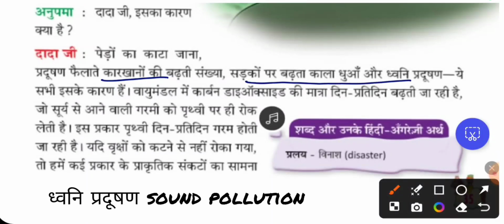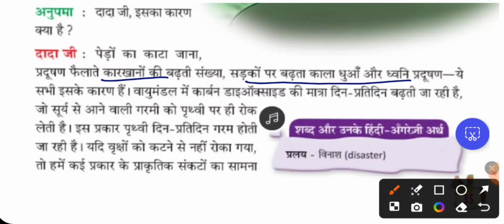So on the roads, if you see, you can see black smoke and also the sound of horns, right? Vehicles moving here and there. So sound pollution is also there. Smoke is also getting added to the environment. All of this is because of this.